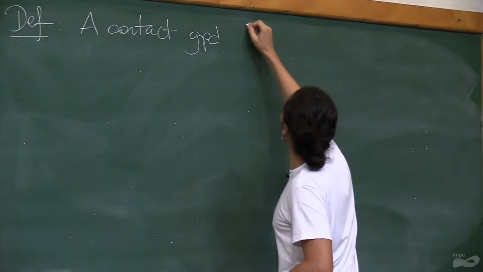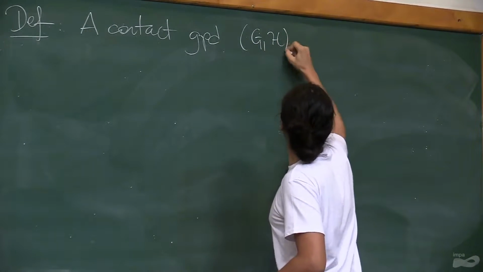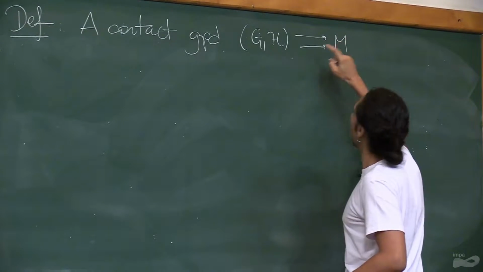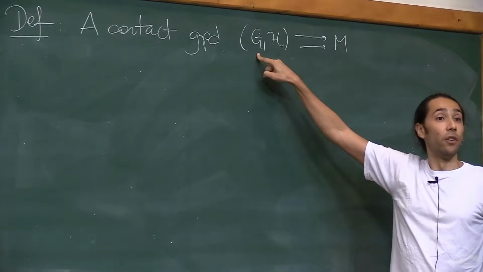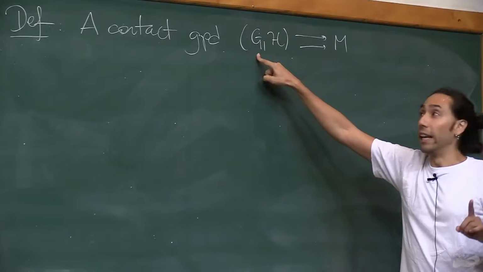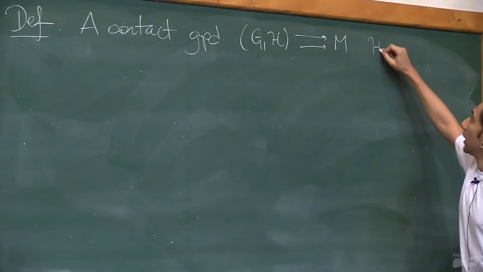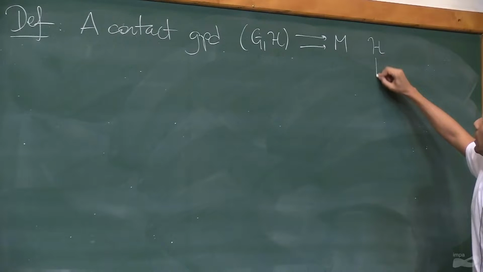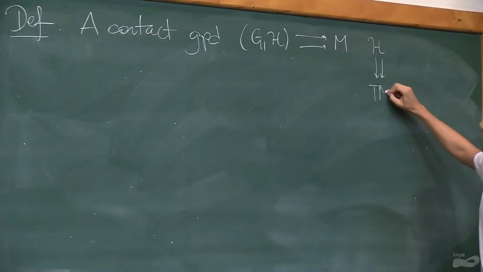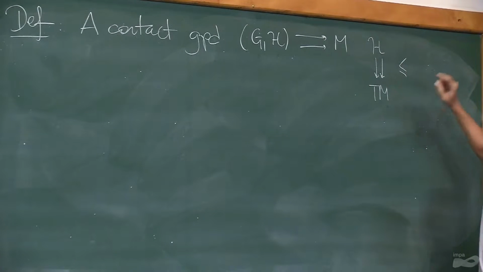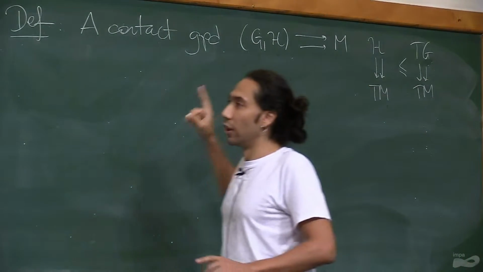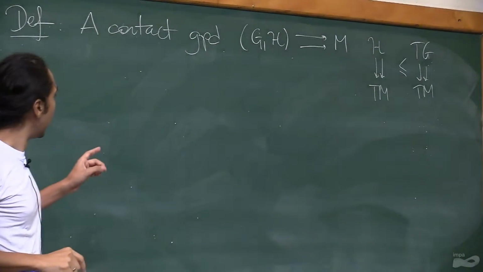So a contact groupoid is a groupoid together with a contact structure on its space of arrows, but with the property that H is not only a distribution, but it is also, Alfonso called it, a wide subgroupoid of the tangent prolongation of a Lie groupoid.